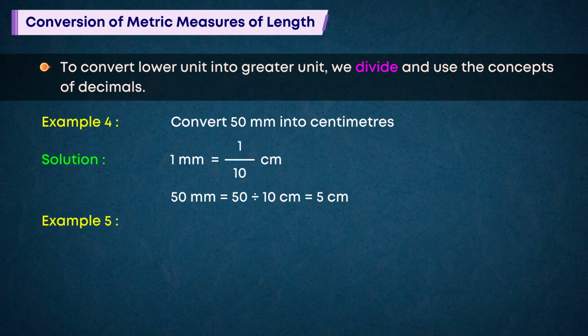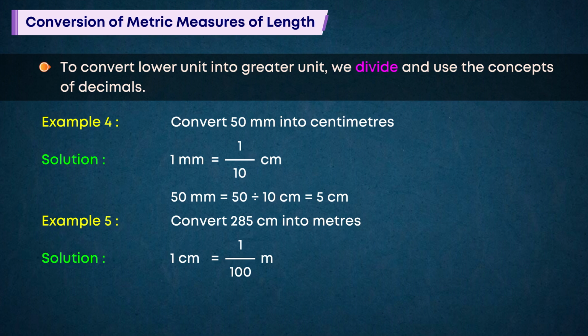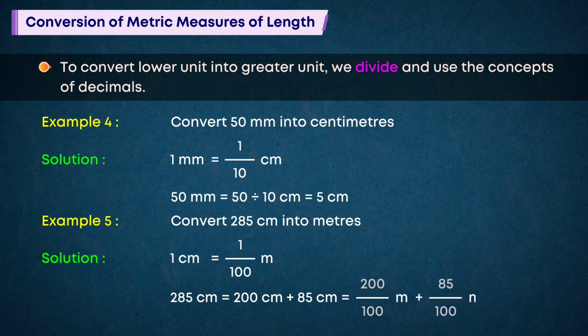Example 5. Convert 285 centimeters into meters. Solution. 1 centimeter is equal to 1 by 100 meters. 285 centimeters is equal to 200 centimeters plus 85 centimeters, which is equal to 200 by 100 meters plus 85 by 100 meters, which is equal to 2.85 m.